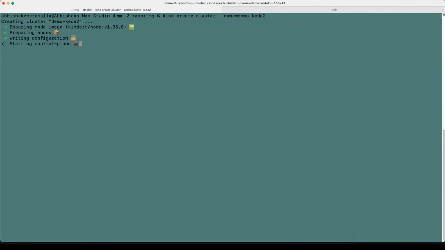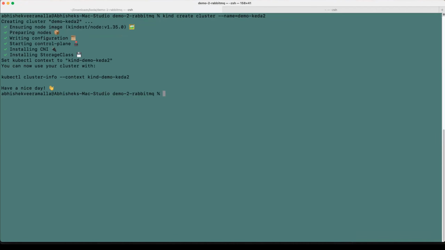Okay, because kind is creating a Kubernetes cluster within a container, it's not a big deal. I'm creating a new Kubernetes cluster. Now within this Kubernetes cluster, let's start with installing RabbitMQ first.